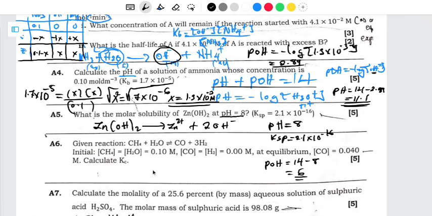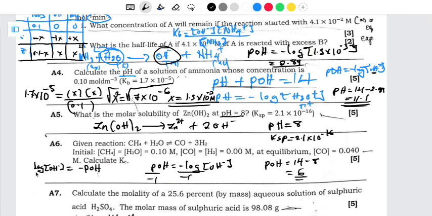So we know that pOH is equal to the negative log of the hydroxide ion concentration. Here you just have to divide by -1, even here by -1, so that these are just going to cancel each other. As a result, we're going to remain with log of the concentration of hydroxide ion, which is equal to negative pOH. Remember, pOH we have, which is 6.